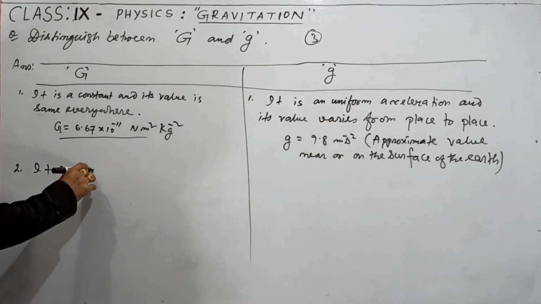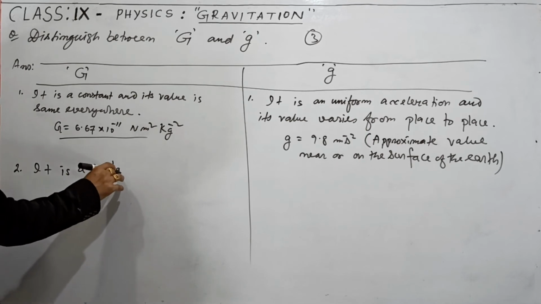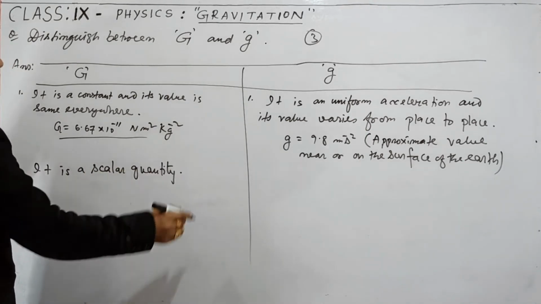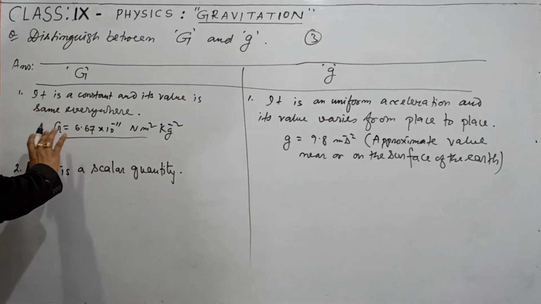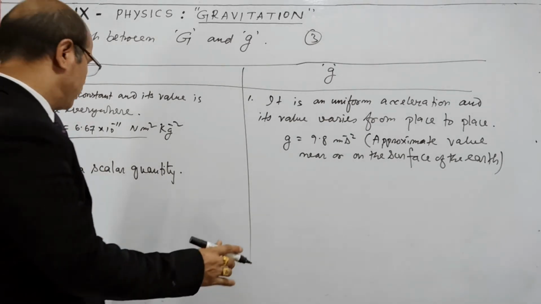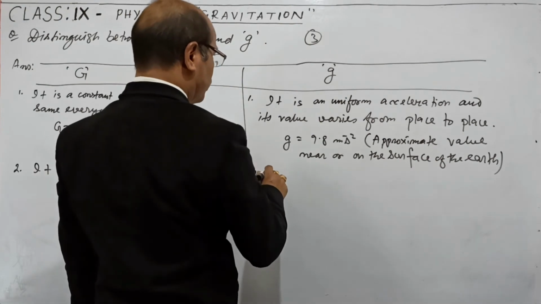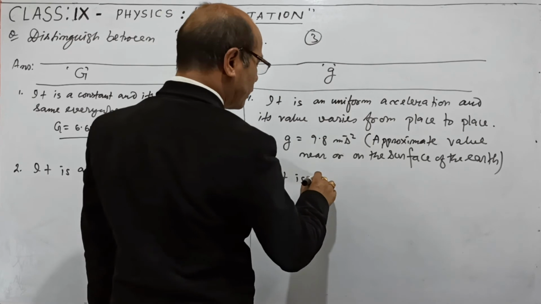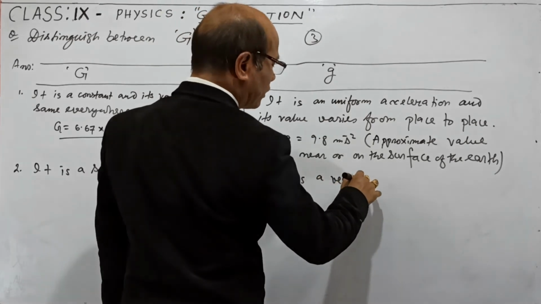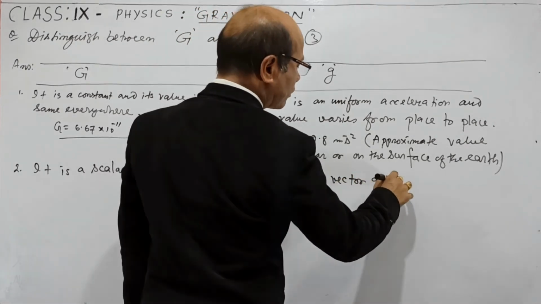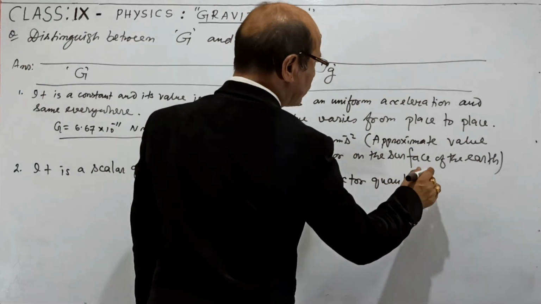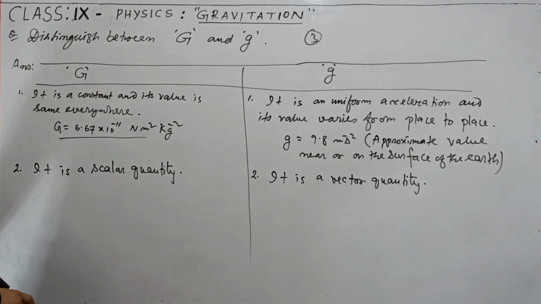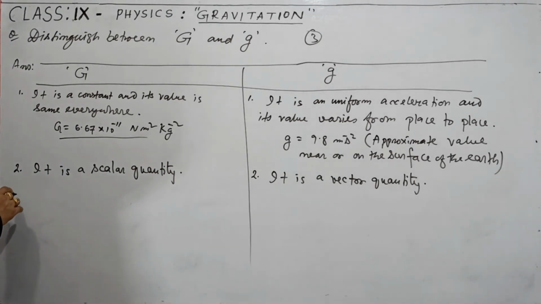Point number 2. On the side of capital G, it is a scalar quantity, because it has only the magnitude but no fixed direction. Number 2, on the side of small g, it is a vector quantity. Why it is vector quantity? Because it has its magnitude as well as its direction. Because of that, it is called a vector quantity.